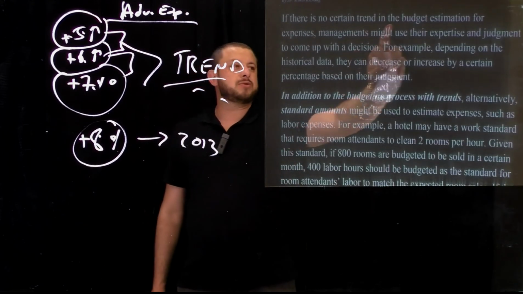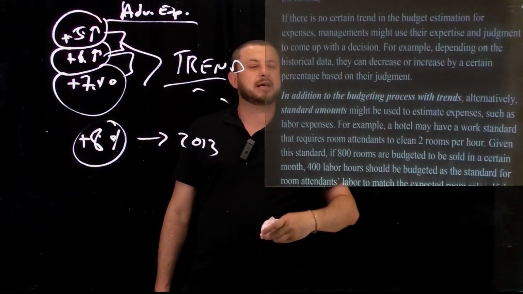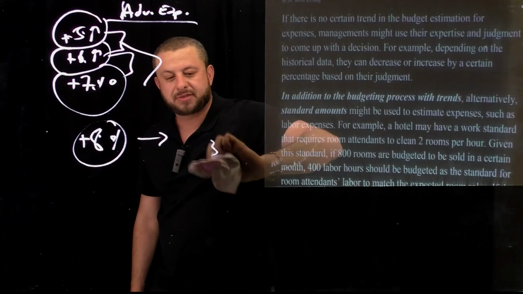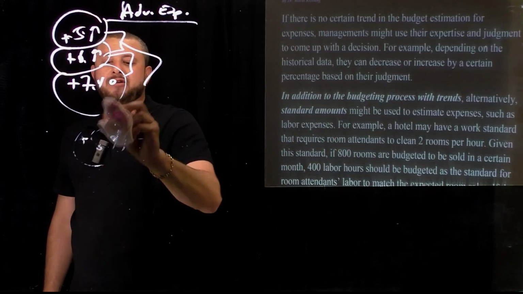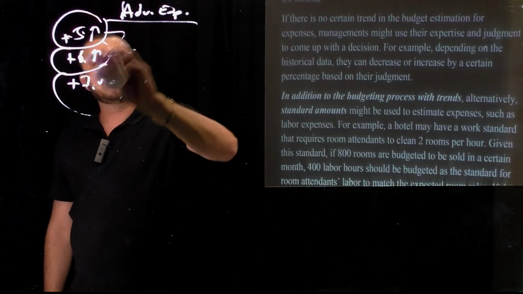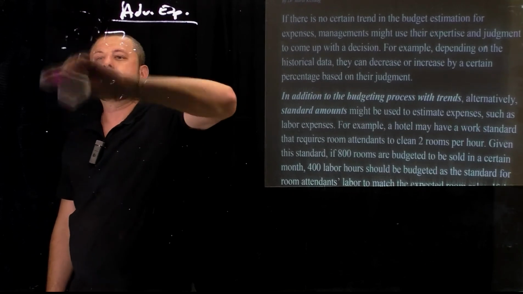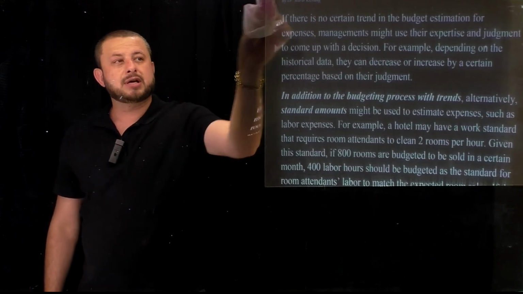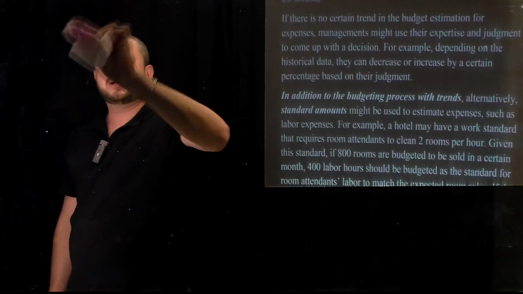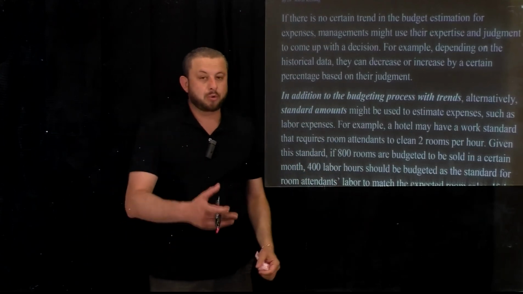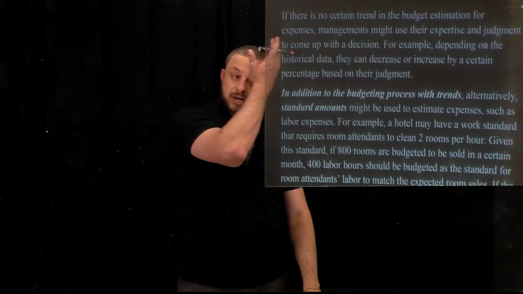If there is no trend in certain budget estimation for expenses, again we are going to utilize the arithmetic average method. Okay, so we're going to find the arithmetic average just like we did for the revenues. Or, as a decision maker, you can follow some certain other logics as well. But of course you have to justify it very well. Corporate might just ask you to justify it well.